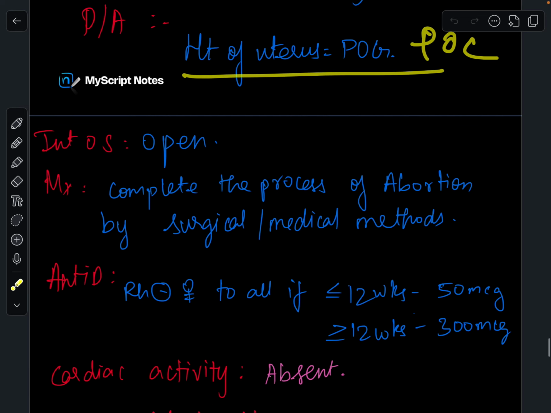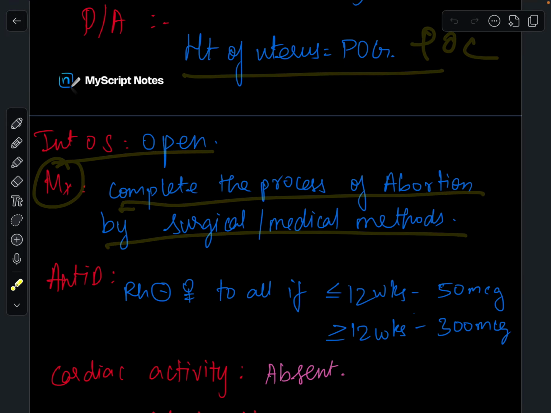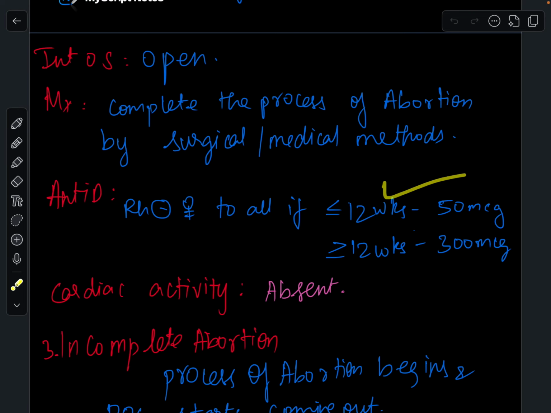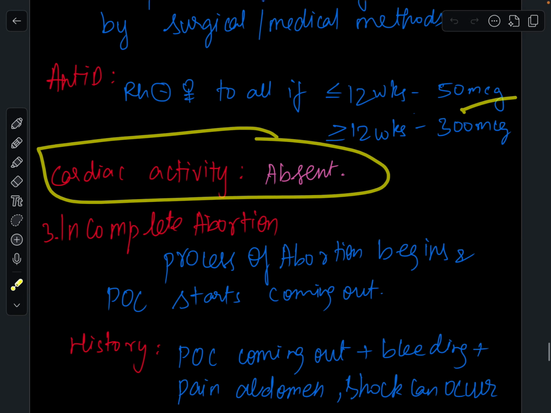Internal os is open. Management is to complete the process of abortion by surgical or medical methods. You have to give anti-D to all Rh negative females, but the dose differs. In case of less than 12 weeks, you should give 50 micrograms. In case of greater than 12 weeks, you should give 300 micrograms. Cardiac activity is absent here.